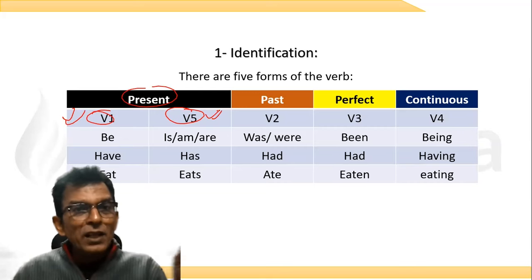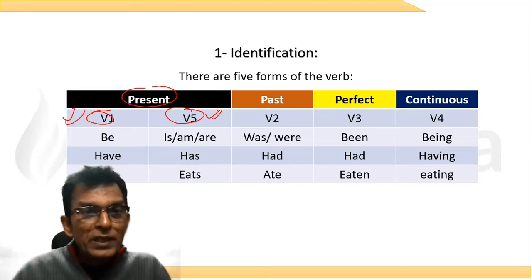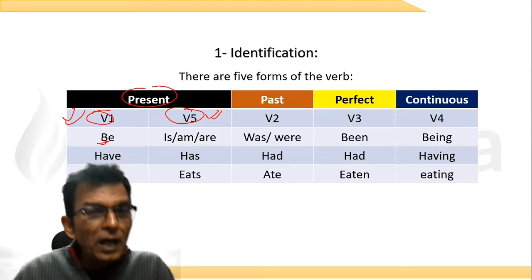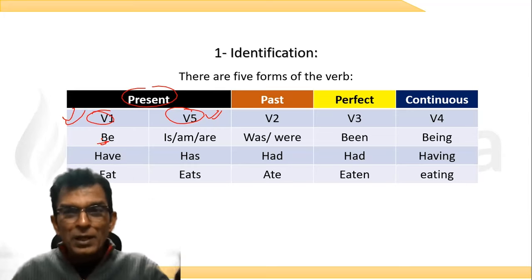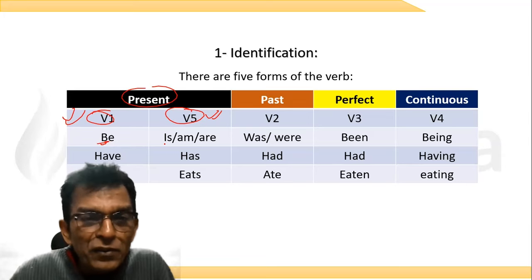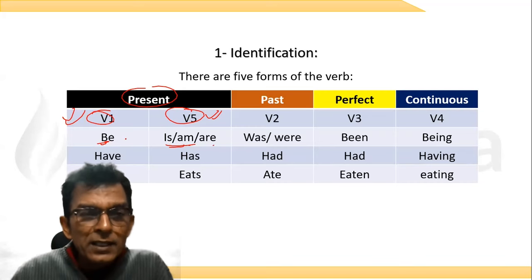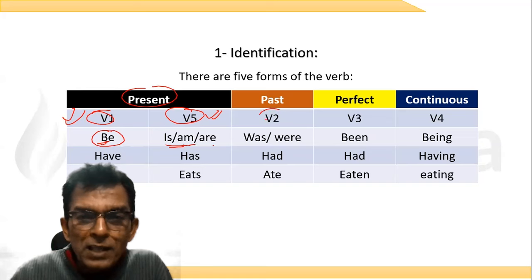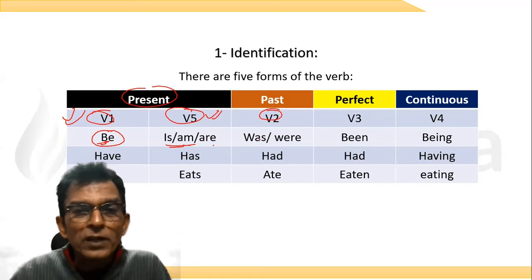That is, if there is a verb be, अगर verb be है, होना रहना, be का मतलब होना या रहना, the state, then as a V5 verb, it changes to is, am, are. And the same verb changes to the past form, which is called V2 form of the verb. It becomes was and were.